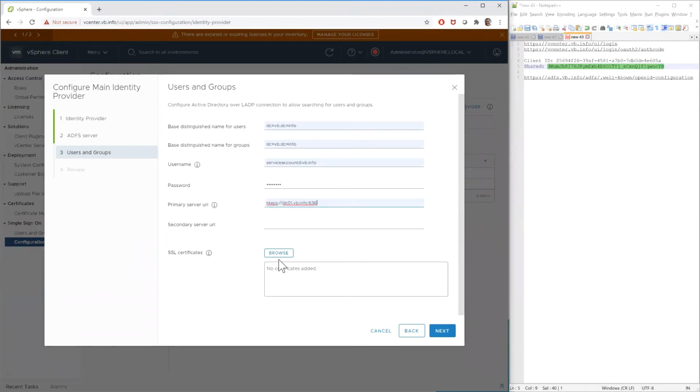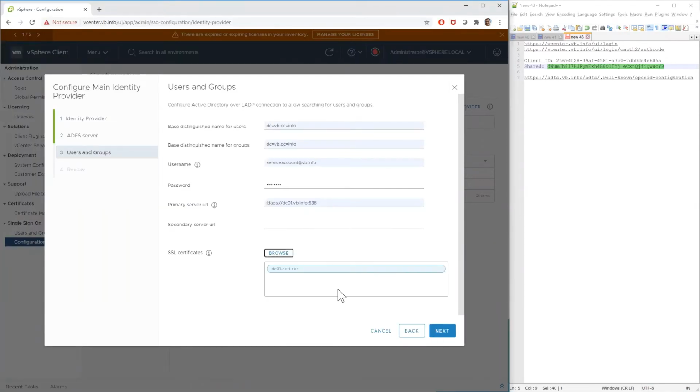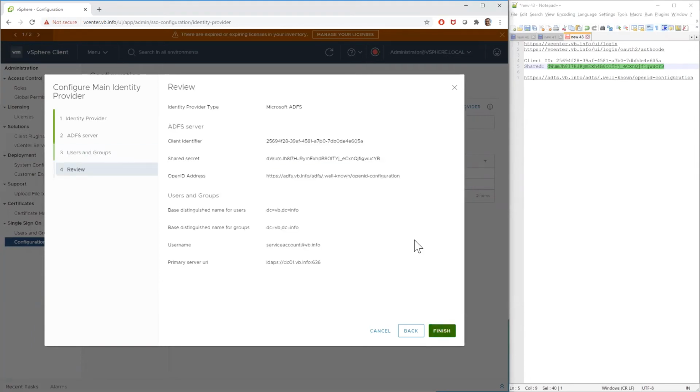And yeah, we're doing LDAPS. So I'm gonna grab, it's that one. Next. And so again, we always review our work. In this instance, we do have the right client ID, shared secret, and OpenID address, and then we have a bunch of domain or LDAP attributes or lookups for the LDAPS configuration, and we'll go ahead and hit finish.